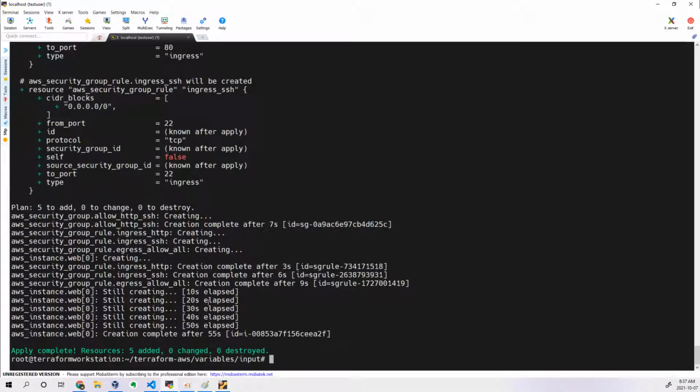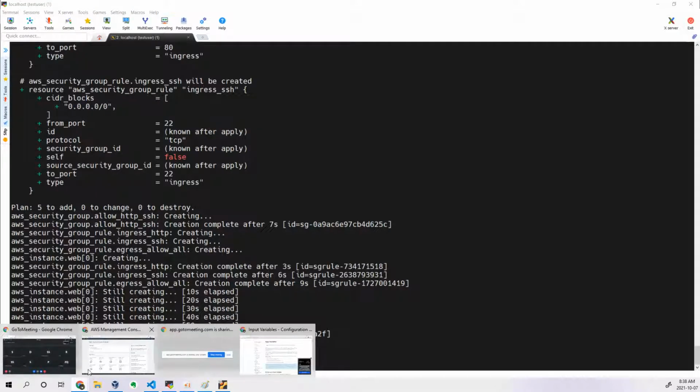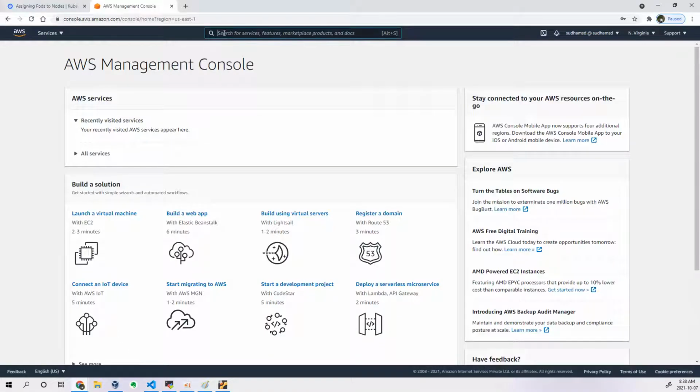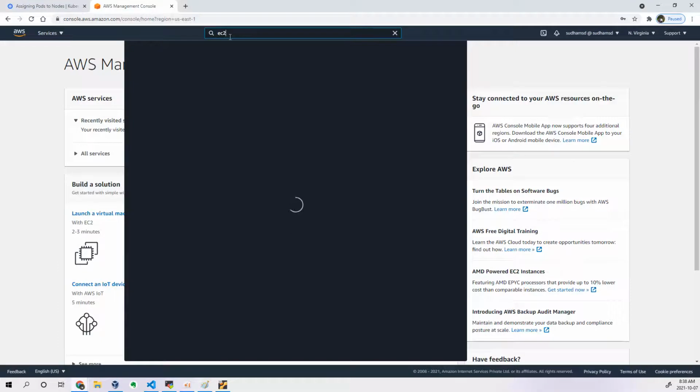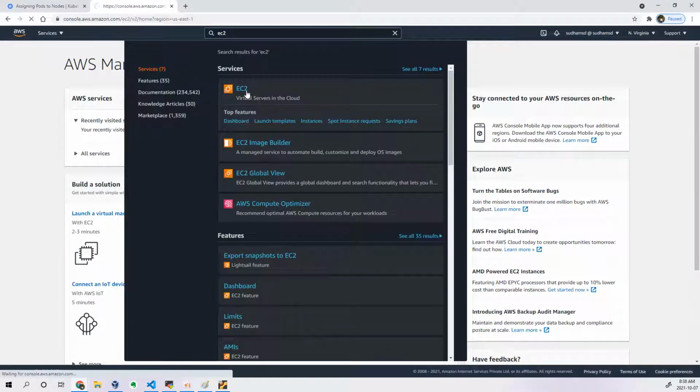So we will see what happened to our output. Yeah, it got created, right? 5 have been created. Okay, so what are those? 3 related to resource group rules, one is related to resource group. So totally 4, and one is related to your instance. So totally 5 resources have been created. So let us go to our dashboard and let's verify. So this is a continuous process which we will do until our course is done.